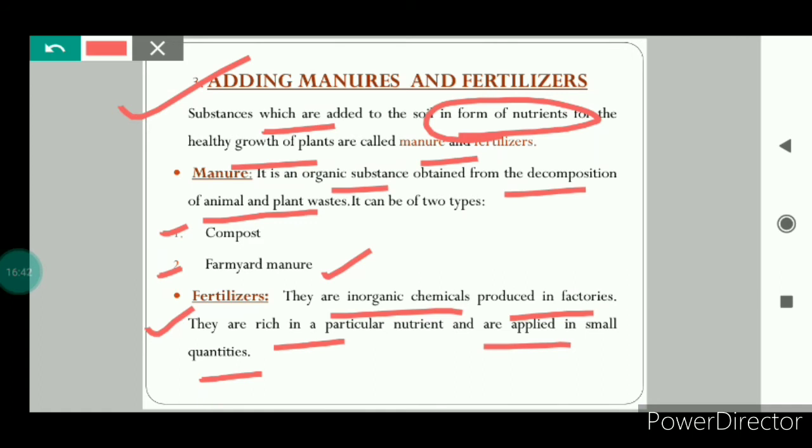The negative point about fertilizers is that they lead to water pollution, and their excess use makes the soil less fertile.